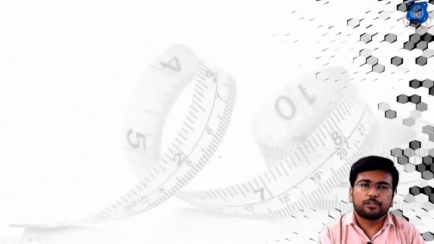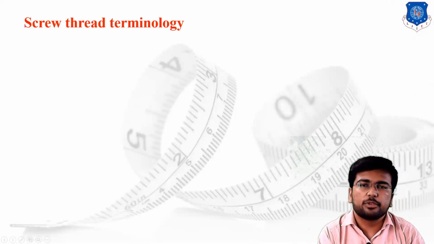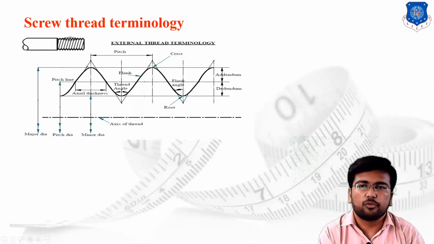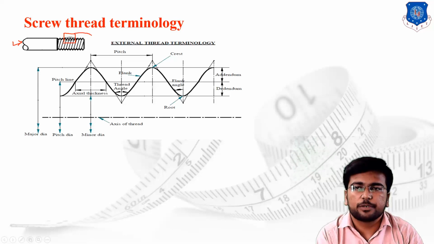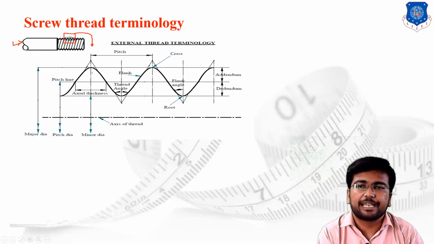Now we are going to discuss the basic terminology of the screw thread profile. Suppose this is the case of the screw thread, and I have simply made a cross section and I will zoom into this particular cross section over here, and we can discuss the technical terms of the external thread profile. The external thread profile contains a number of elements. We are going to discuss each and every element one by one.